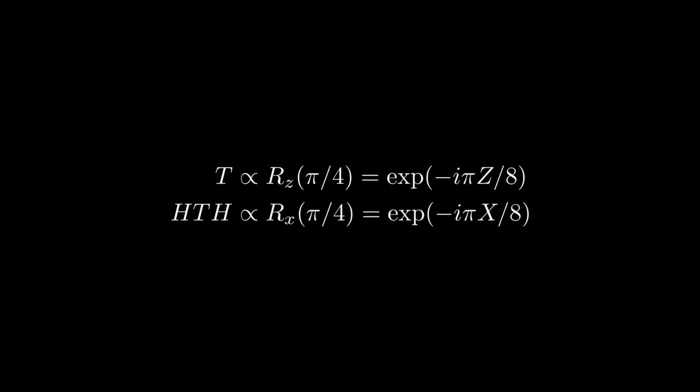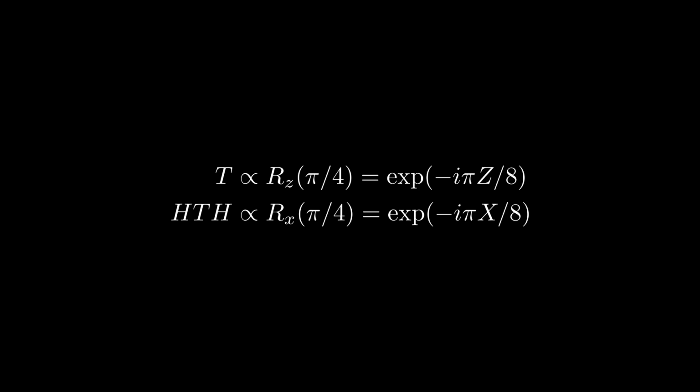Since T squared equals S, we have that the universal gate set here is simply given by H, T, and CNOT. Since we know from the previous video that CNOTs and arbitrary single-qubit unitaries are all we need for universal quantum computation, we consider how H and T alone give us universality in the single-qubit case. Consider the operators T and HTH. From the Bloch sphere perspective, T is a pi/4 rotation about the z-axis, while HTH is the same rotation about